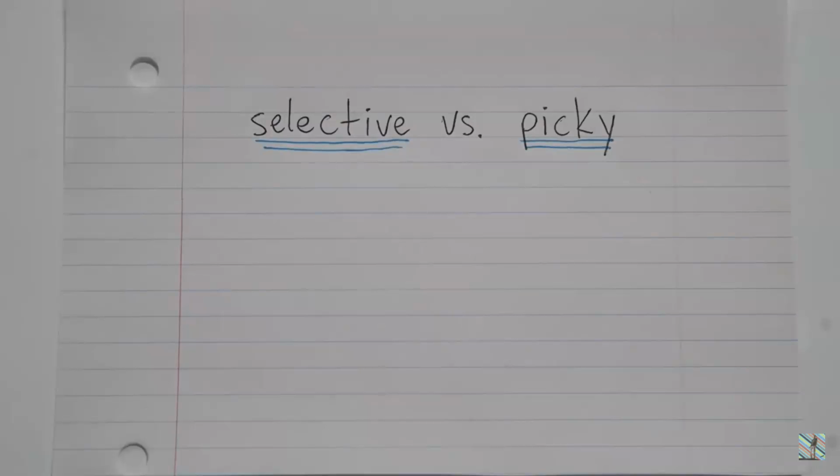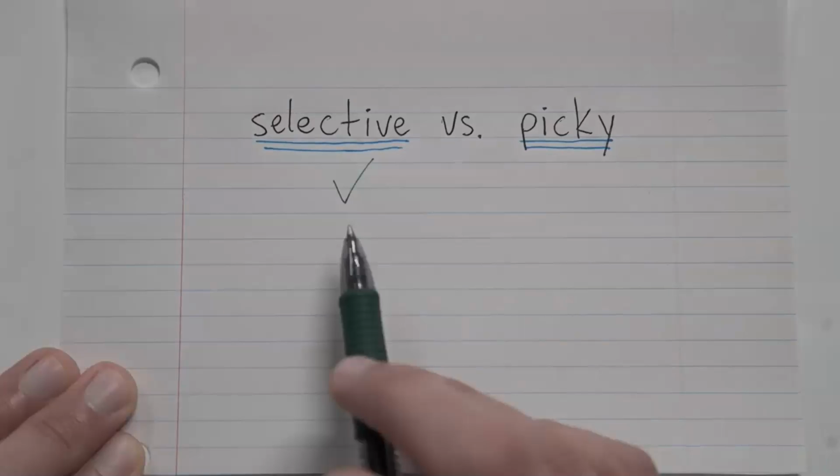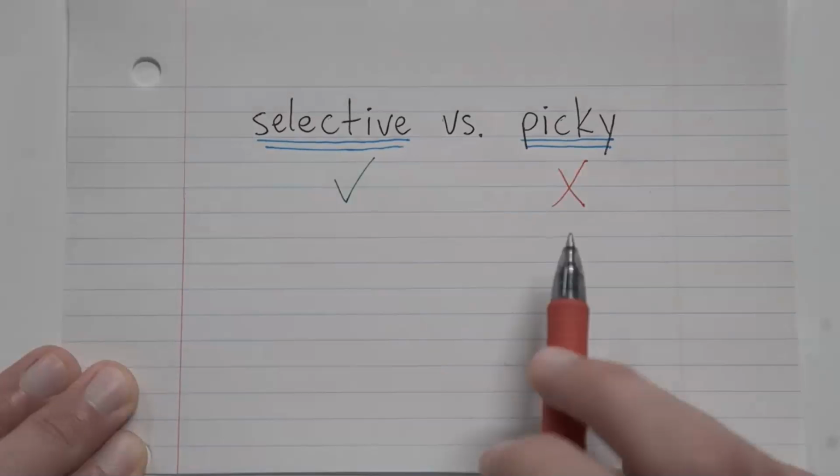Okay, last one. Selective and picky. Well, both of these words have pretty much the same denotation. They both mean that you're very careful in your choice of things. But which of these has a more positive connotation and which of these has a more negative connotation? Answer is, selective is more positive, while picky is more negative.